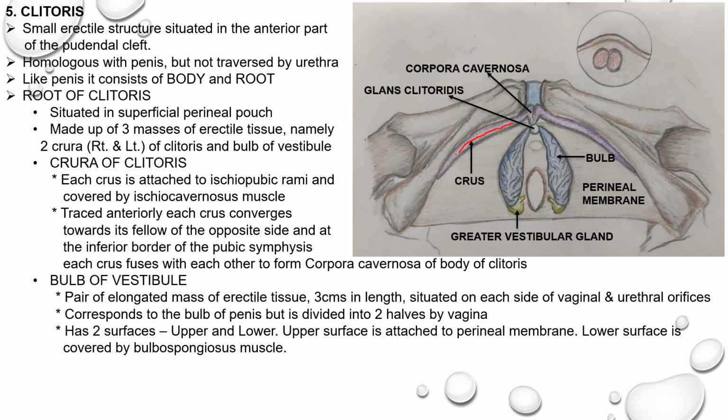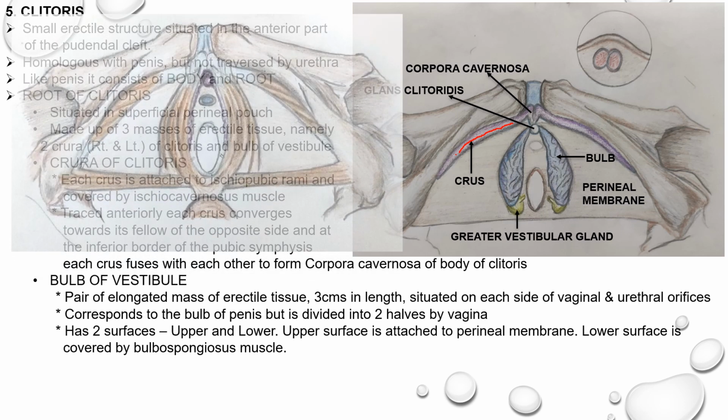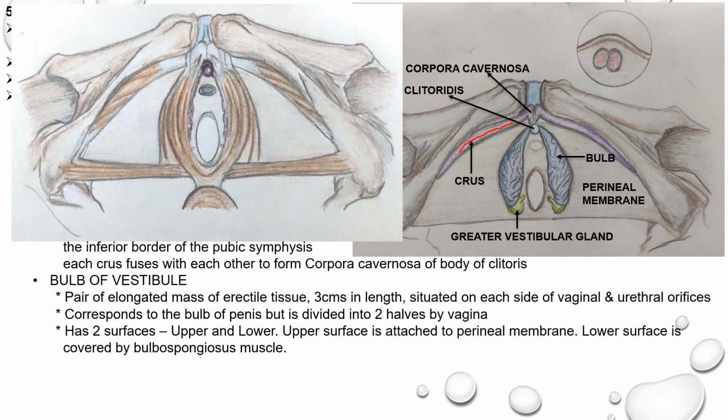What you are seeing in this diagram is the lower surface. The upper surface of the bulb is attached to the perineal membrane. The lower surface is covered by a muscle called bulbospongiosus. In this diagram, you can appreciate the bulb on the right side. On the left side of the diagram, the bulb is covered by the muscle, the bulbospongiosus.